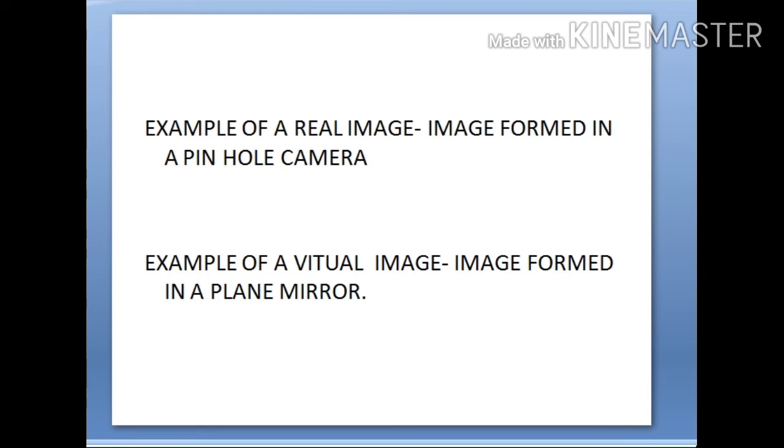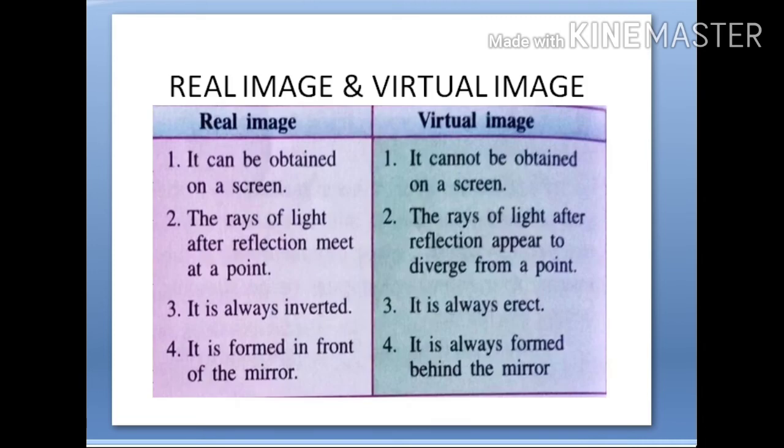Let's go to point number two. For a real image, the rays of light after reflection meet at a point. For a virtual image, rays of light after reflection appear to diverge from a point. This we will understand in class 8. As of now, let's leave it.